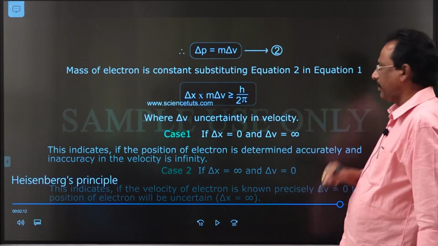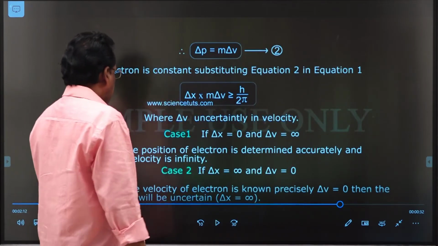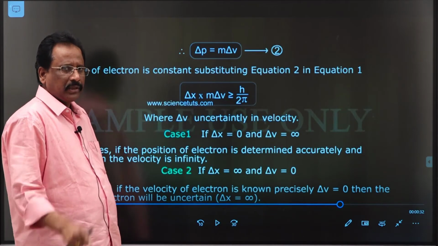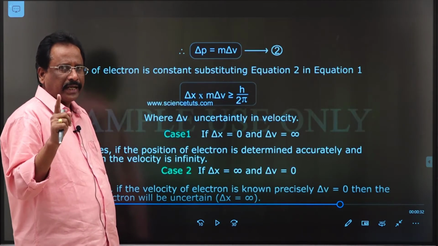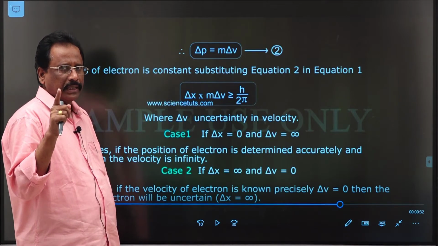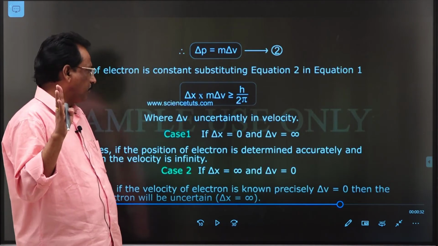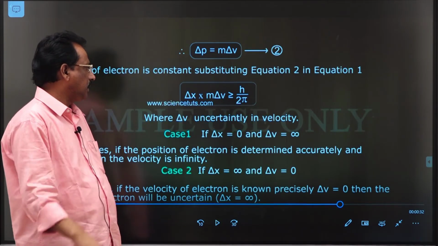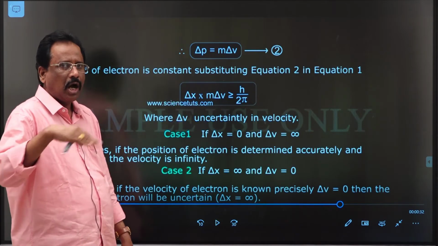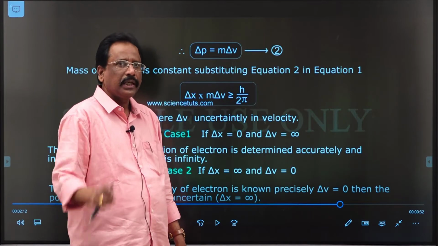So, a very important point according to Heisenberg's uncertainty principle is, at a time the determination of exact position and exact momentum of the particle like an electron is impossible. If you can determine the exact position of the particle like an electron, automatically the uncertainty in the determination of the velocity becomes infinity.